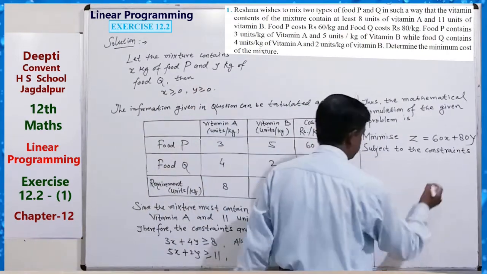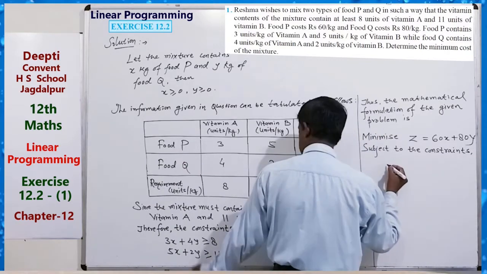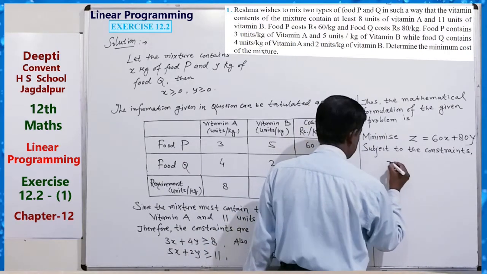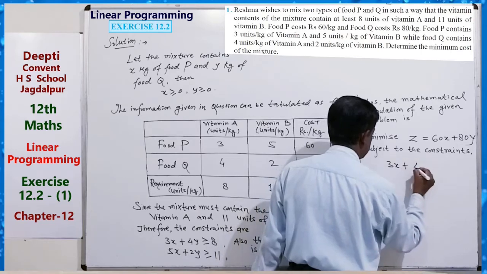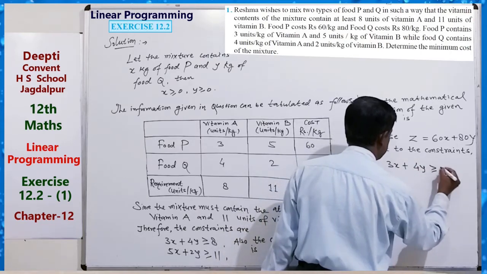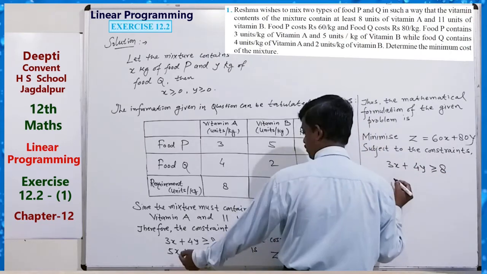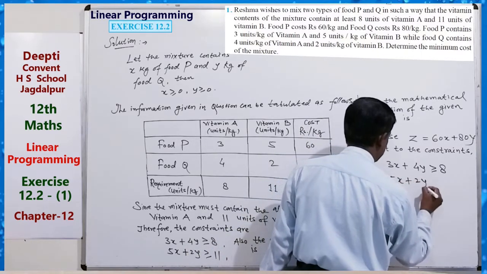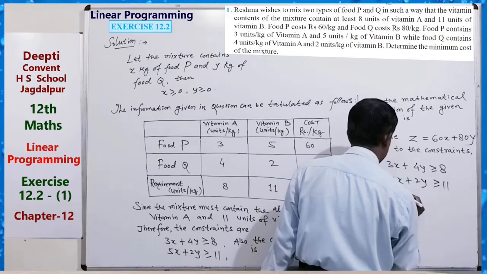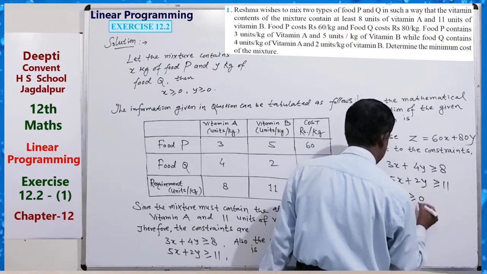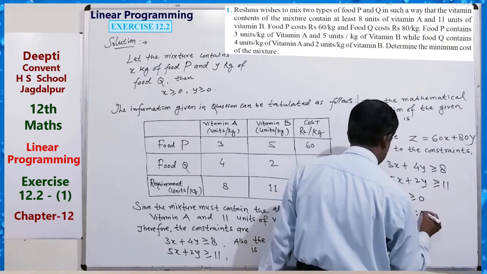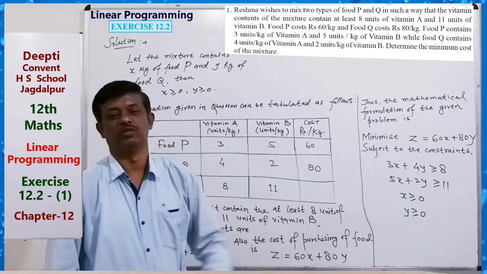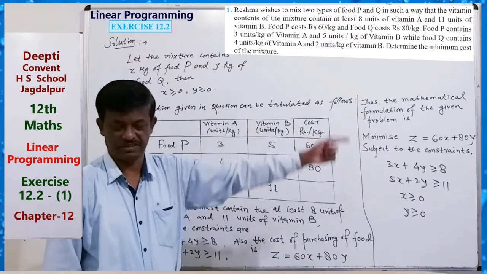3x plus 4y is greater than or equal to 8, and 5x plus 2y is greater than or equal to 11, x greater than or equal to 0, y greater than or equal to 0. This is the formulation of the given question.